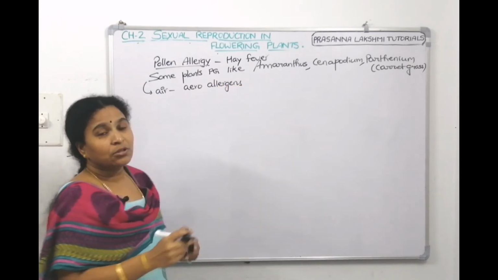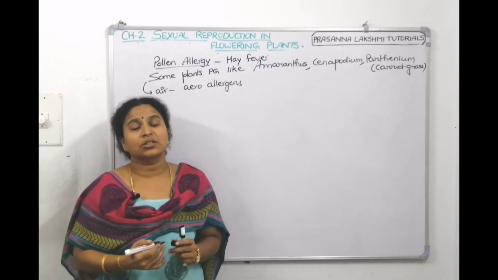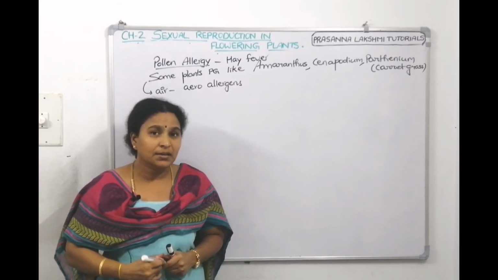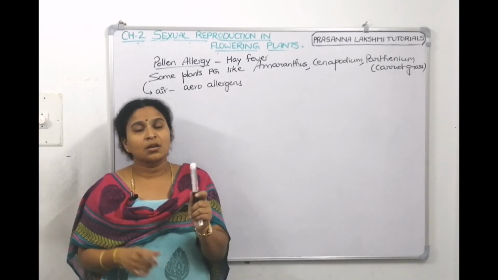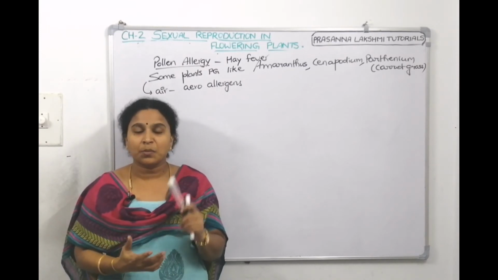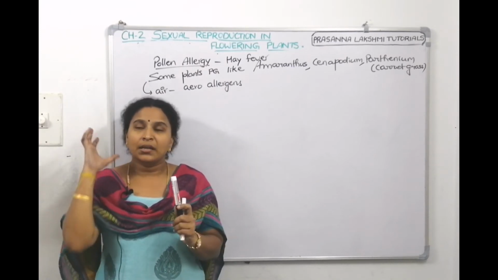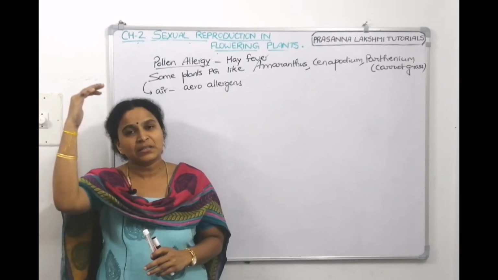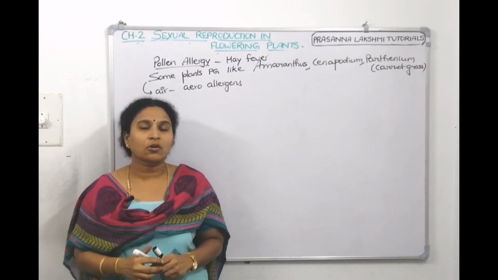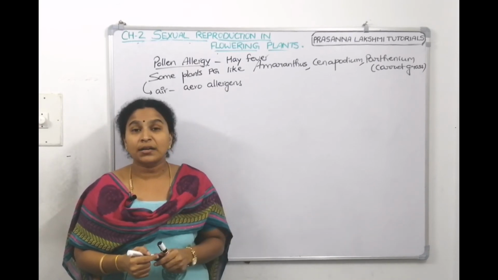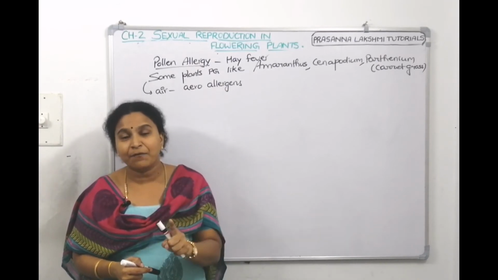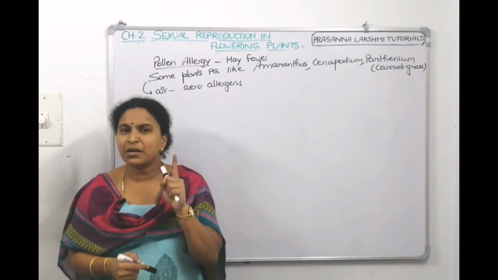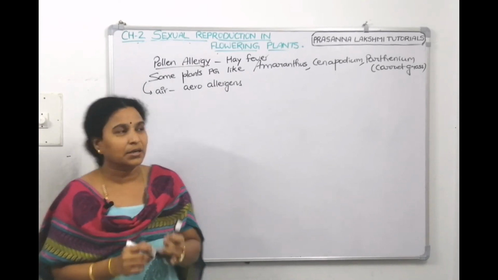People who have pollen allergy should not go for a morning walk, because pollination usually happens in the early morning and the air will have numerous pollen grains. Afterwards it settles down, so it will not cause that much problem. It causes chronic respiratory disorders like asthma and bronchitis.